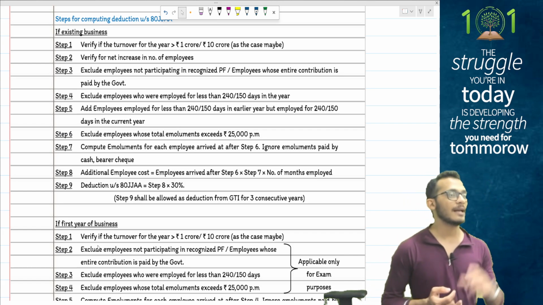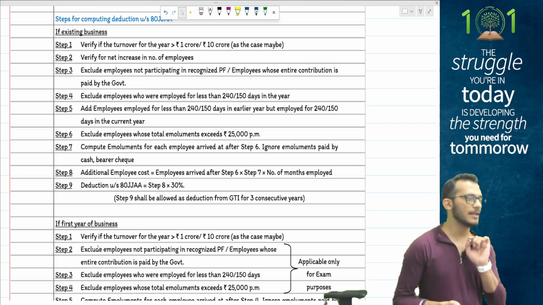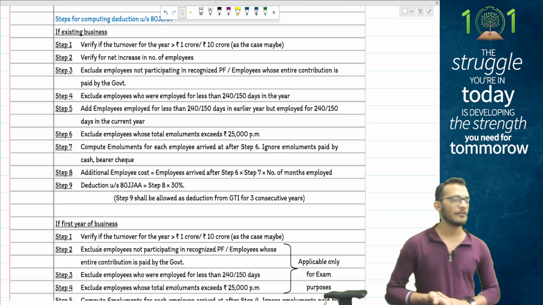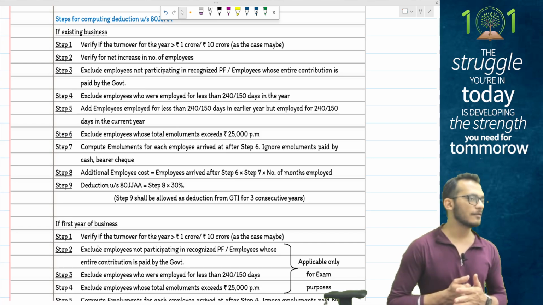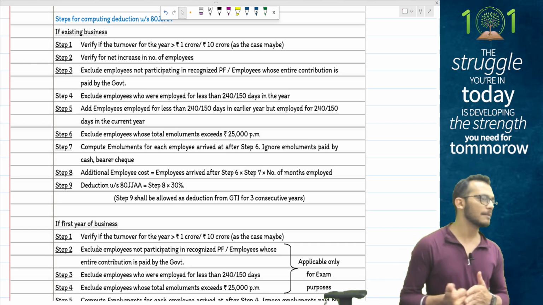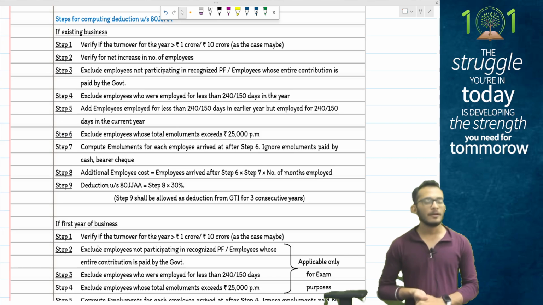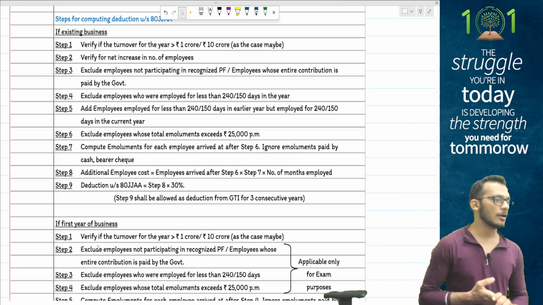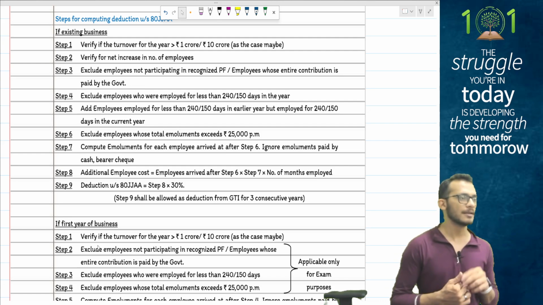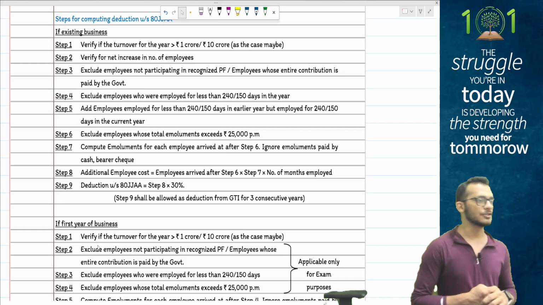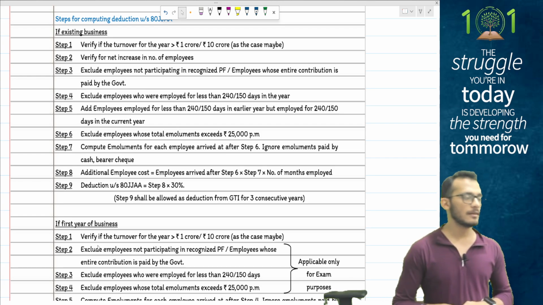Then add all those employees who were less than 240 in the last year but 240 and 150 in the current year, and you will get the list of eligible employees. Then multiply that by the salary of the employees, ignoring all retirement benefits and ignoring all payments which have happened by non-permissible modes. You will get the salary which is payable. Multiply the employees with the salary, and you will get the additional employee cost. You get a deduction of 30% of this additional employee cost for 3 years starting this year.